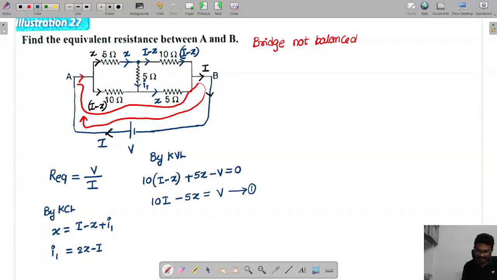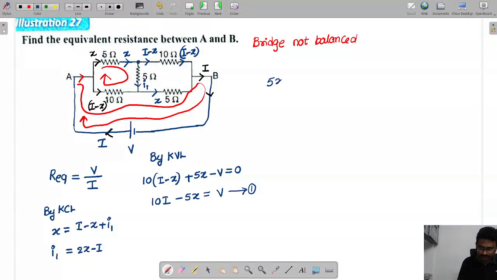Next, the second equation. We need to eliminate the x value, and you can take any of these loops. I am taking this loop and applying KVL.